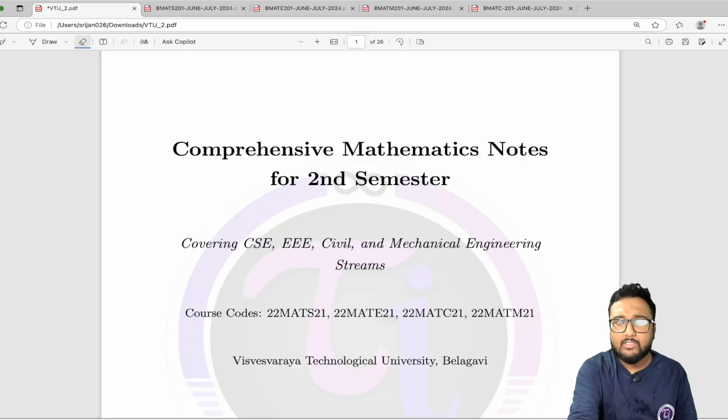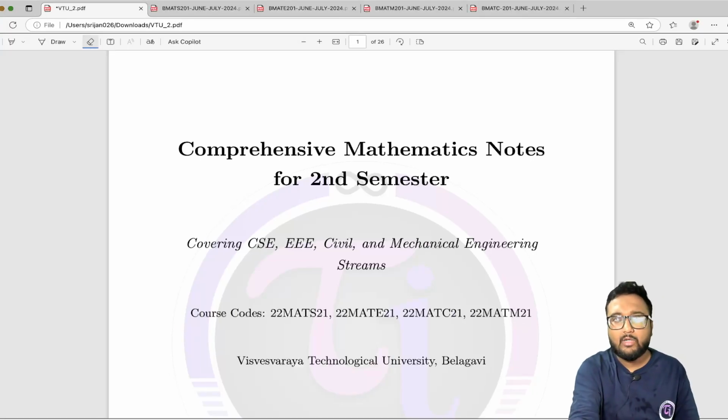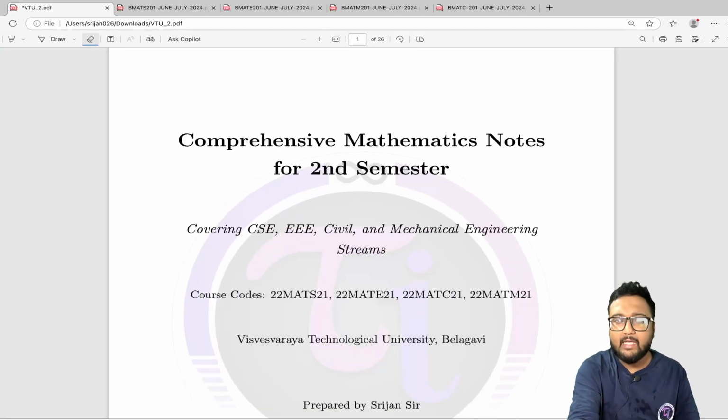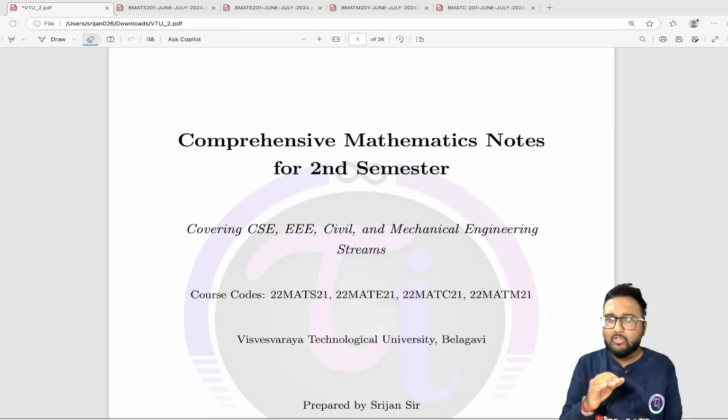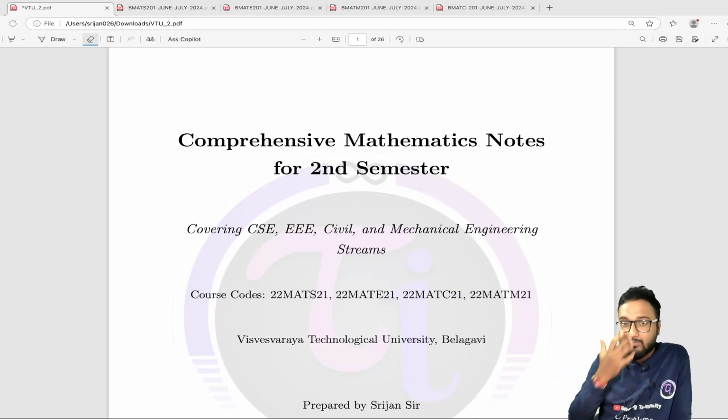Okay, so as you can see, here I have kept one single PDF covering the syllabus of all these streams for second semester mathematics for all the engineering students. I have noticed one thing, that the syllabus is mostly the same, like the modules are mostly the same. There is actually one module which is different in the streams. Otherwise most of the syllabus is the same.